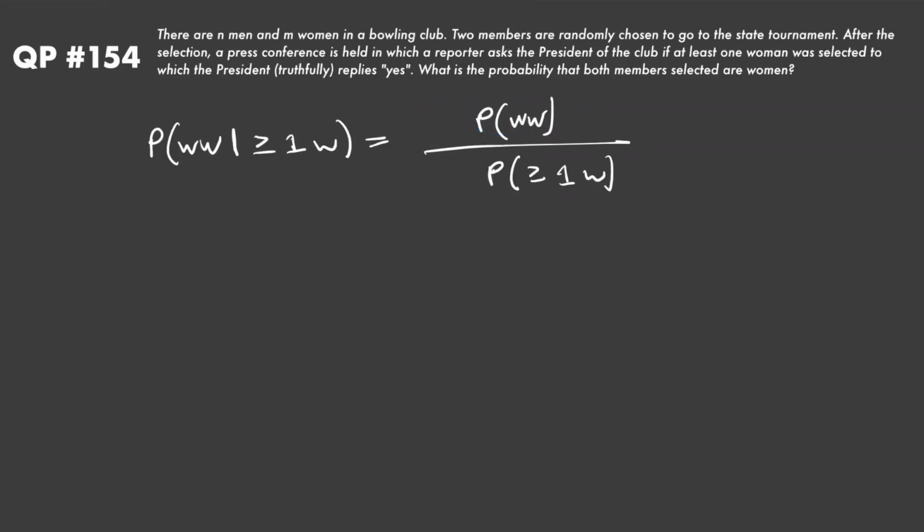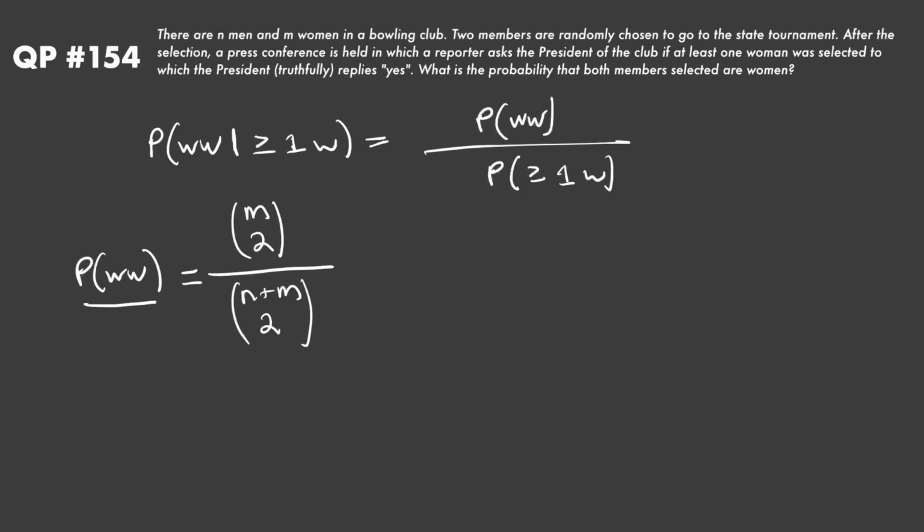Now these two probabilities are very simple to calculate. For the probability that we select two women, first of all, how many different ways can we choose our group of two people? Well, we have n men and m women, so in total we have n plus m choose two different ways to select them. And of those, the only ones which include two women exclusively are when we select two from our group of m women. So that's our probability of woman-woman.